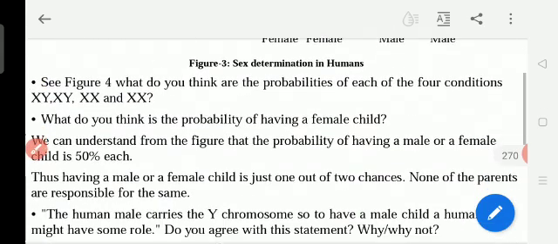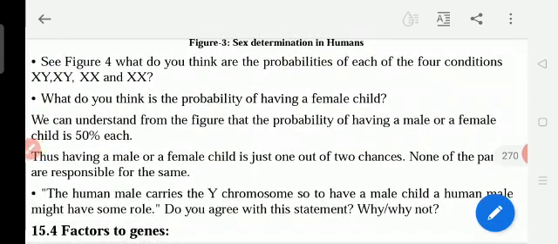So now here we read, we see figure 4, and what do you think are the probabilities of each of the 4 conditions? So XY, XY, XX and XX. Now you know, if a Y chromosome is present it is a male child, XY chromosome. All the females, girls have the XX chromosome.